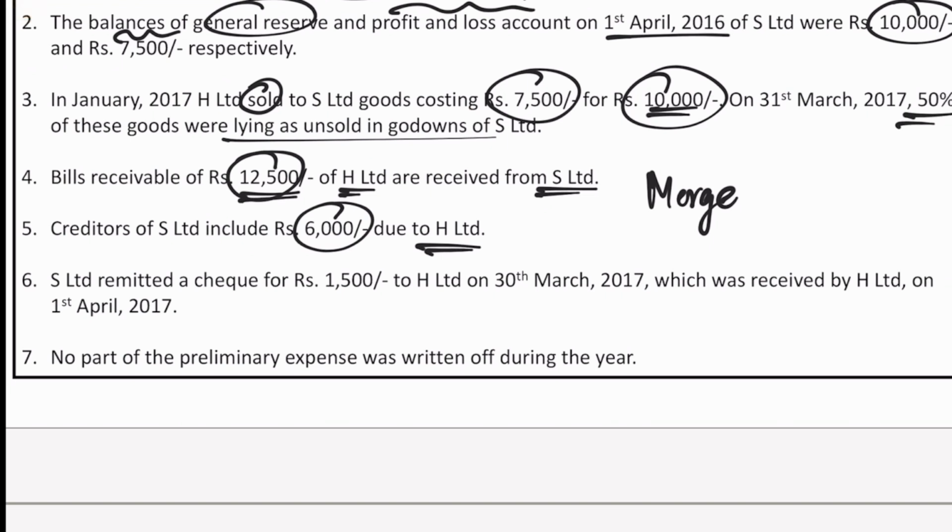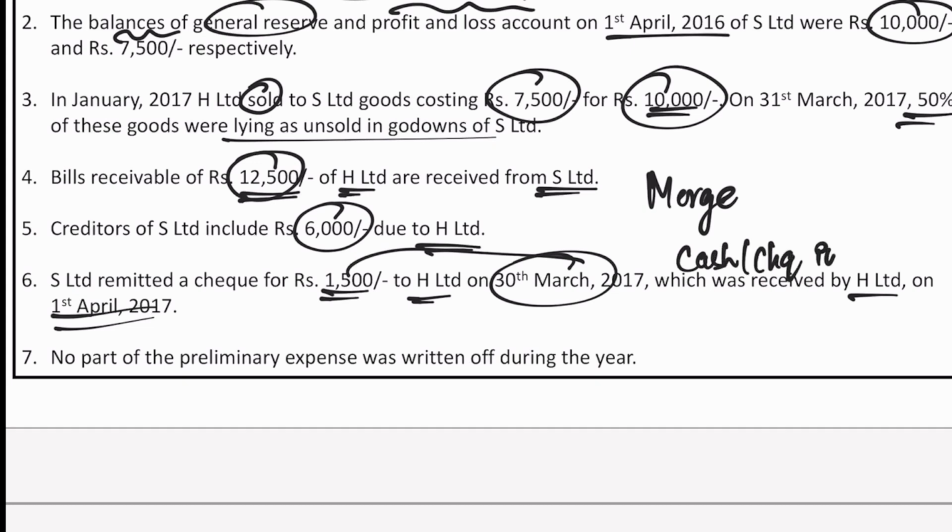Then S Limited remitted a check for rupees 1,500 to H Limited on 30th March 2017, which was received by H Limited on 1st April 2017. That means we have already removed it from S Limited. Check has been issued, but H Limited only received that on 1st April. Basically, it is cash or check in transit. Okay, we'll have a look into that when we prepare the balance sheet. Until then, we don't have to worry about all this.